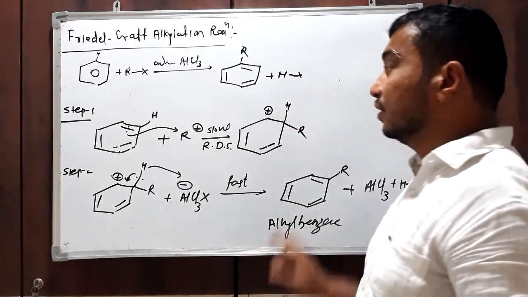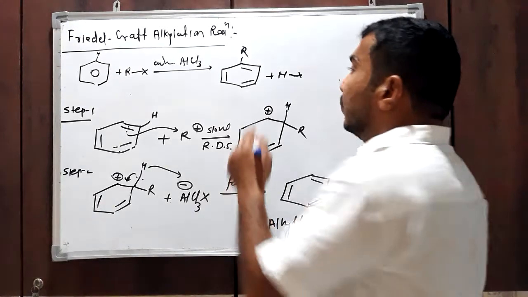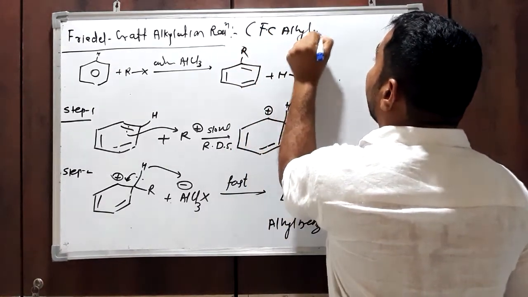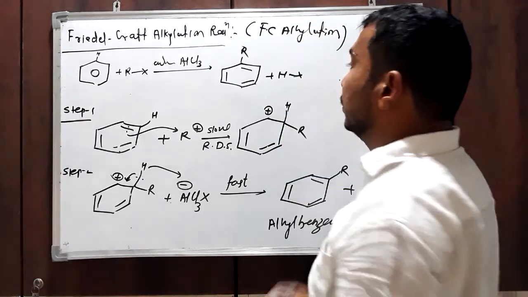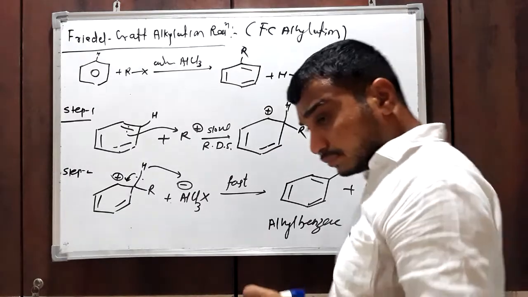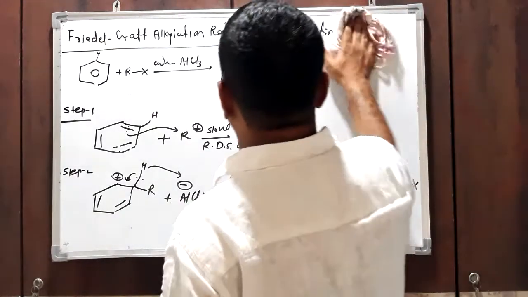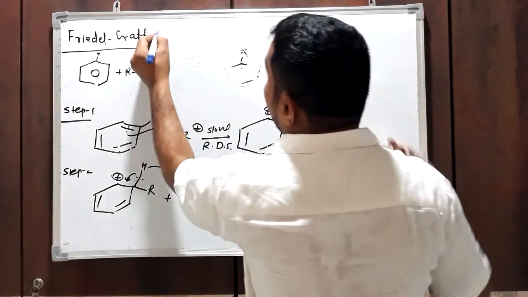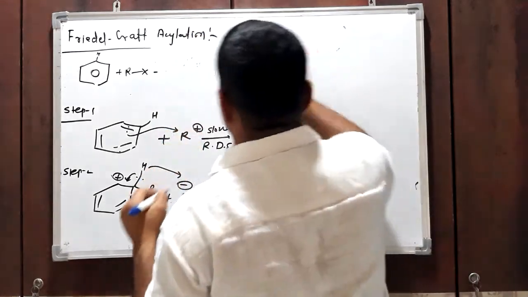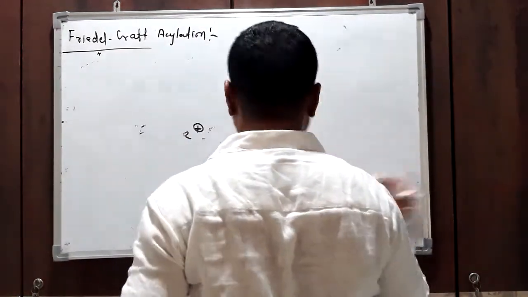So this is the mechanism for Friedel-Crafts alkylation reaction, or in short we can write FC alkylation. F stands for Friedel, C for Crafts. Now there is one more Friedel-Crafts reaction, that is acylation. Next example is the Friedel-Crafts acylation reaction.